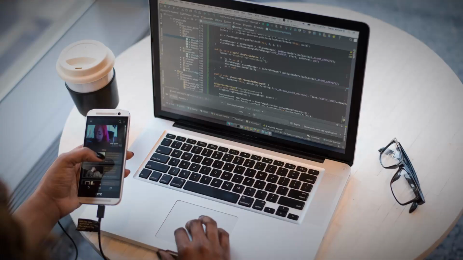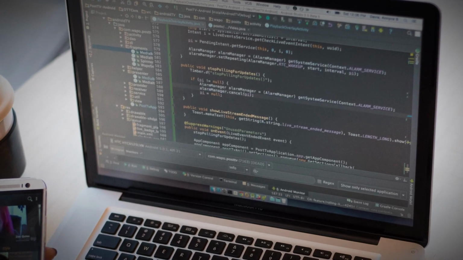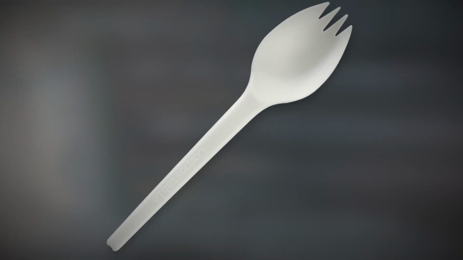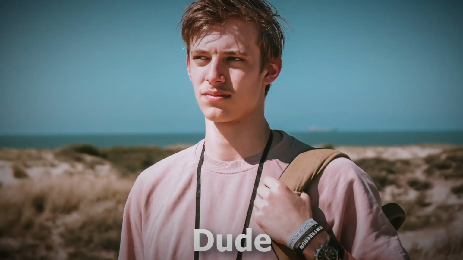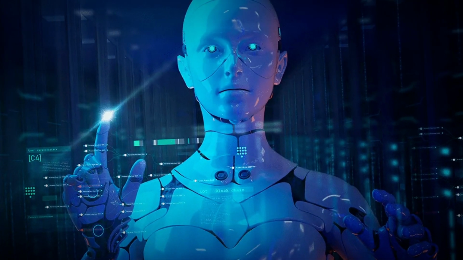And that's not all. Believe it or not, computers don't actually understand words. So it breaks up each word into a set of numbers called a token, and each token has its own unique value. But this serves another purpose, like a spork. The words man, guy, and dude can generally be used interchangeably, and so they have similar values so that the AI model knows that they're basically the same thing.